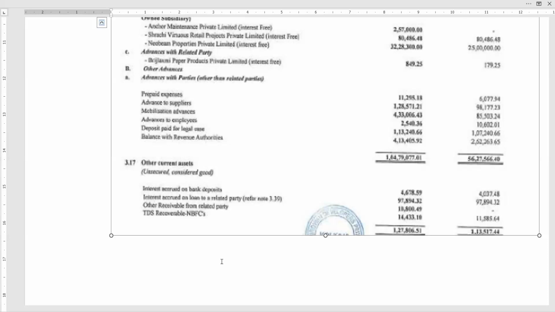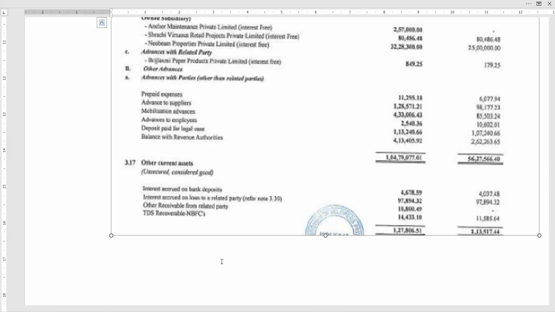They would have paid 1,25,000 as EMI, which includes interest. And apart from that, they would have paid whatever TDS is applicable. Let me correct myself: if 1,25,000 is the EMI, the interest will not be 1,25,000. There may be some 40,000, 50,000, whatever may be the interest portion of the EMI.